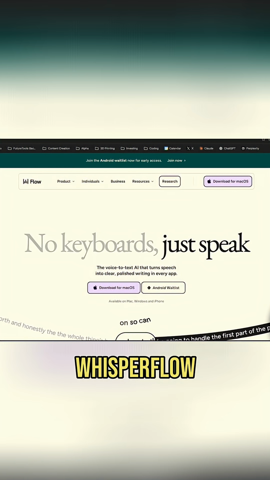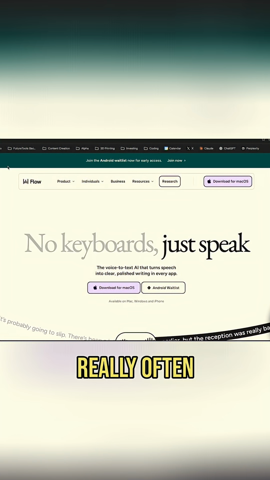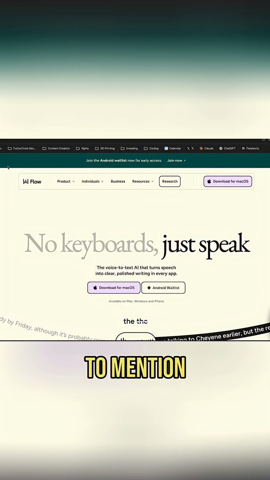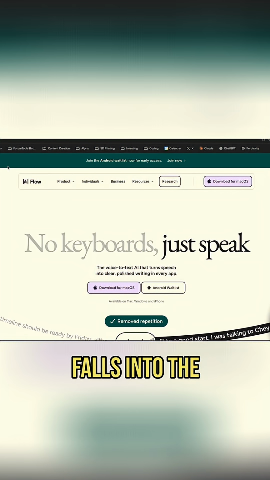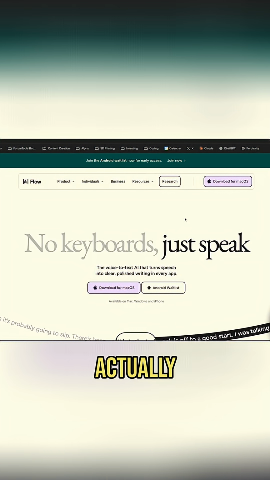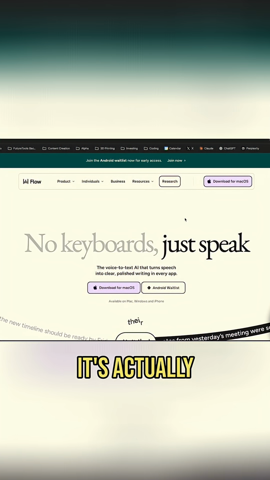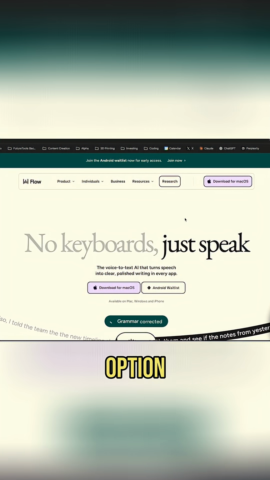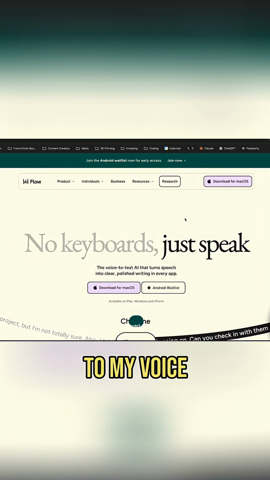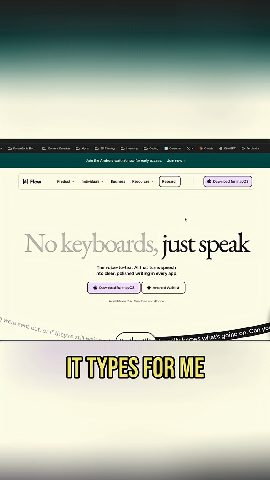Next up is Whisperflow. This is one I actually use really often, but almost forgot to mention because it just sort of falls into the background. What Whisperflow does is it allows me to press two buttons on my keyboard. On my Mac, it's Control plus Option. Whenever I press that, it listens to my voice, and whatever I speak, it types for me.